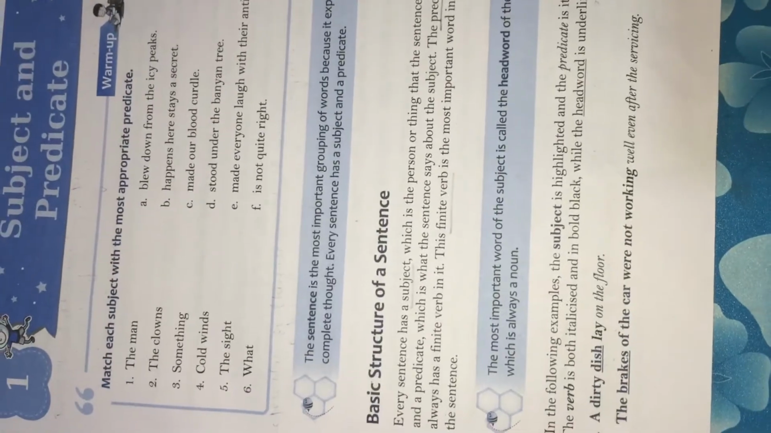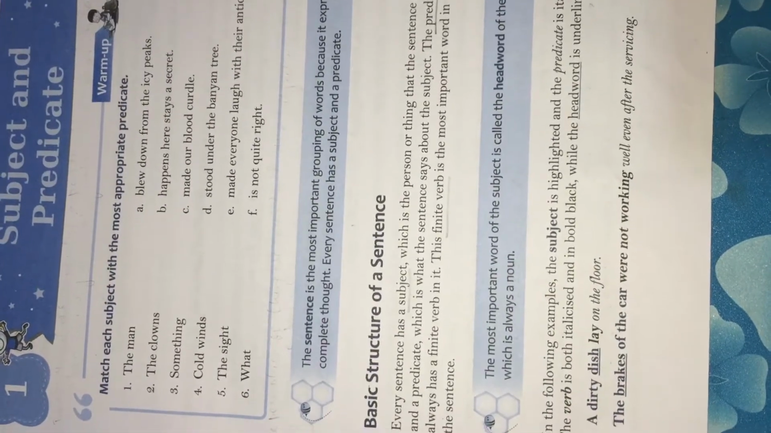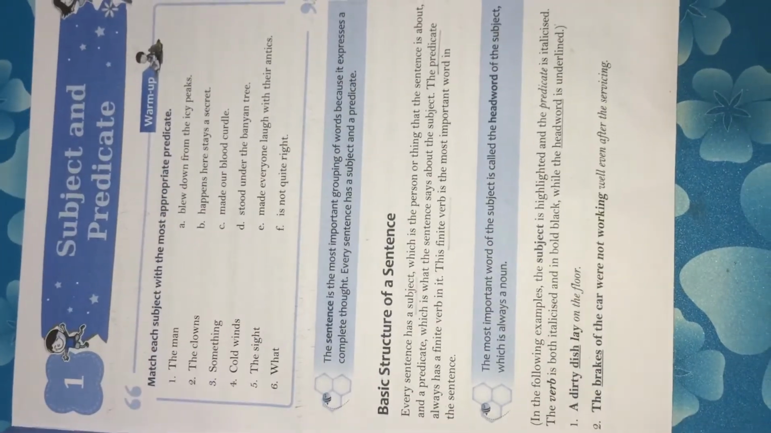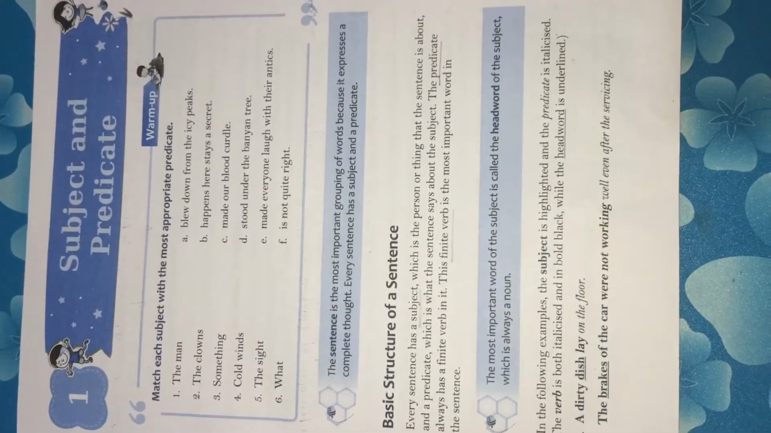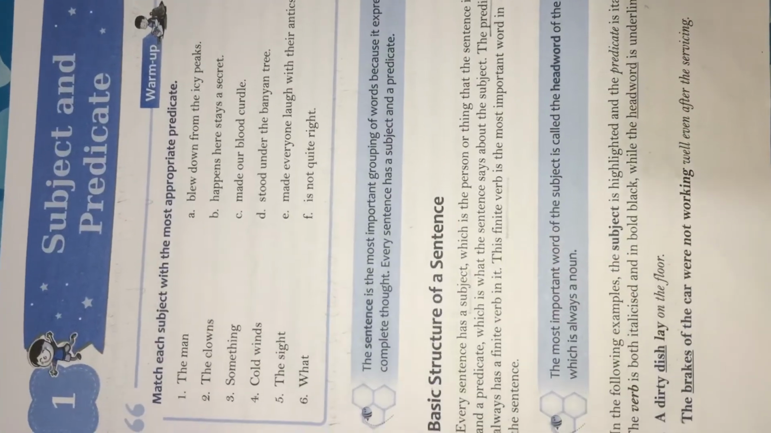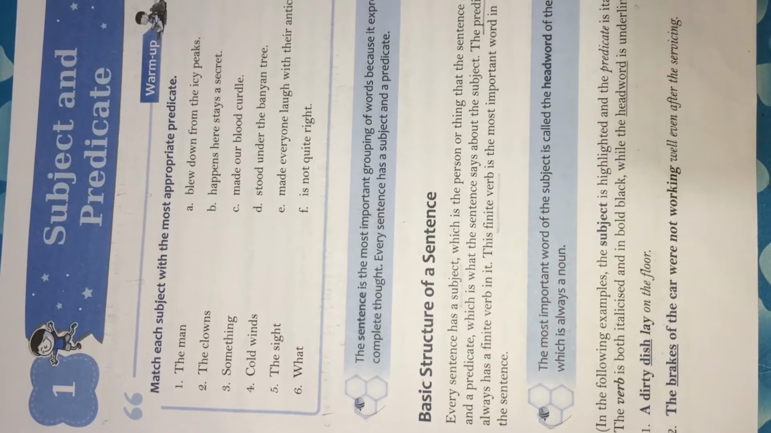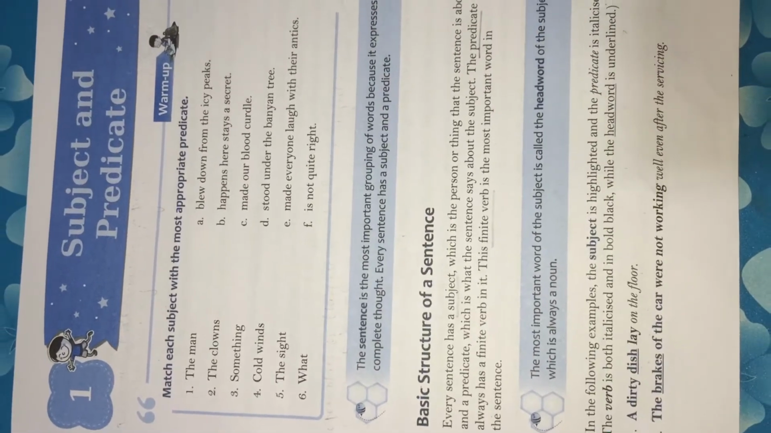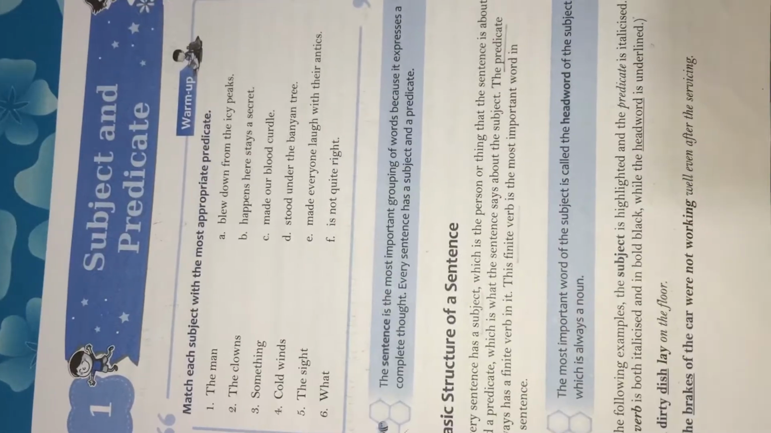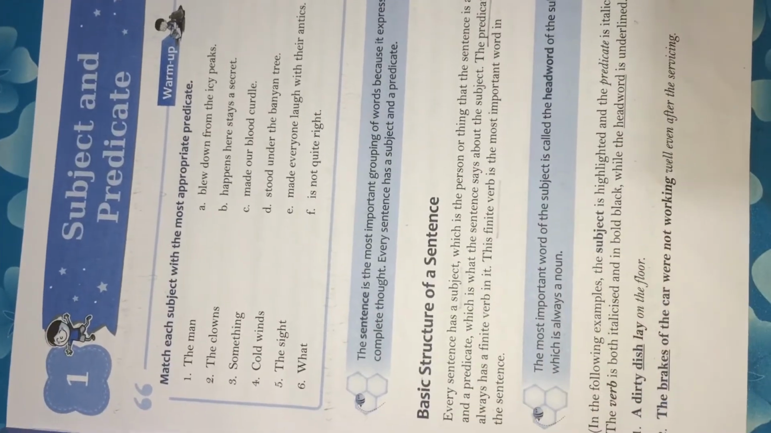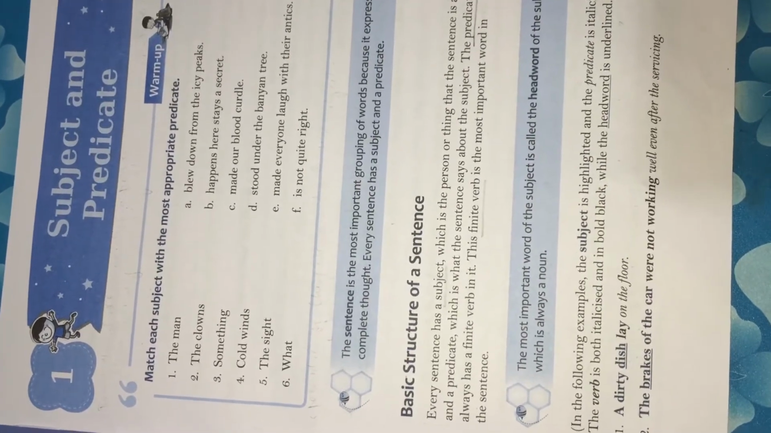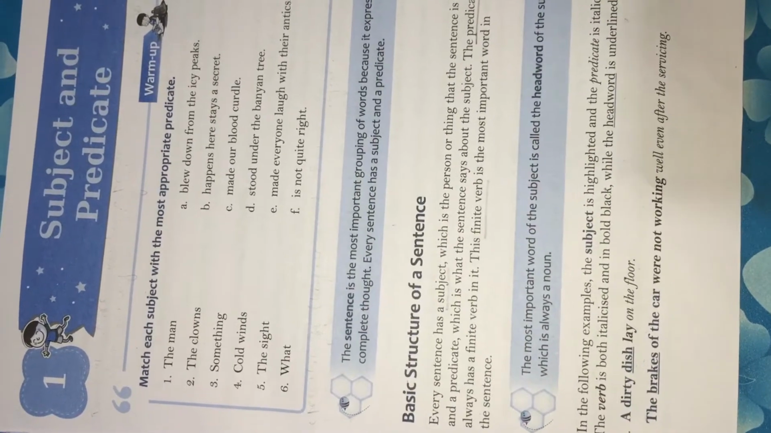Every sentence has a subject, which is the person or thing that the sentence is about, and a predicate, which is what the sentence says about the subject. The predicate always has a finite verb in it, and this finite verb is the most important word in the sentence. So, in this paragraph, we have learned three things. First, subject. Second, predicate. And third is finite verb.